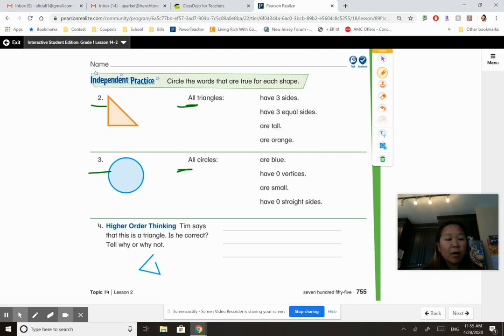Now for number 4, Tim says that this is a triangle. Is he right? Tell me why or why not. So you can remember what Ms. Parker said about 2D shapes. In order for them to be a triangle, circle, or a square, should they be closed or open?